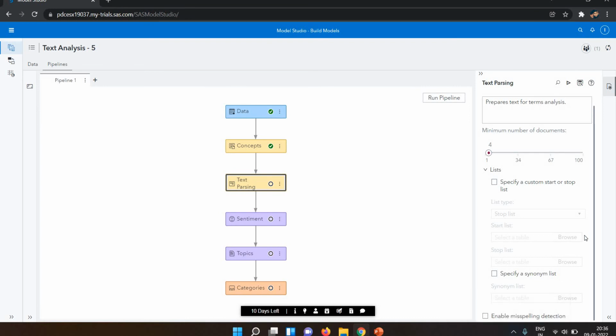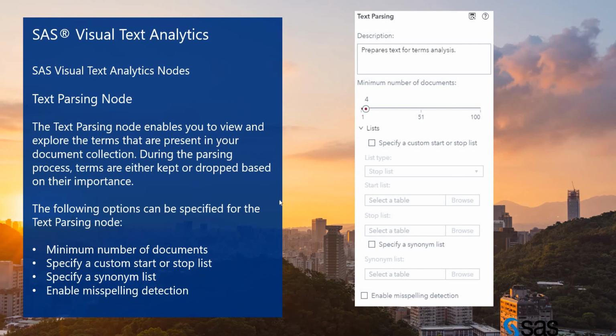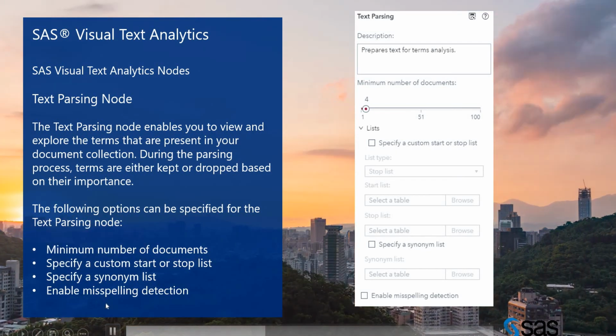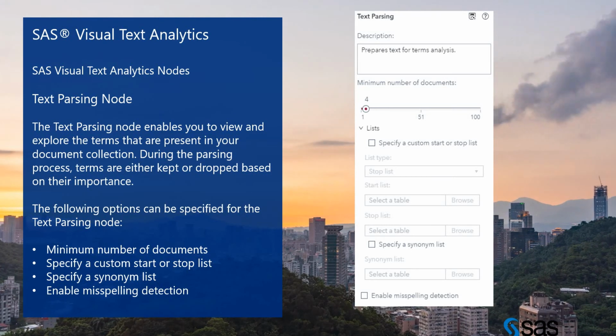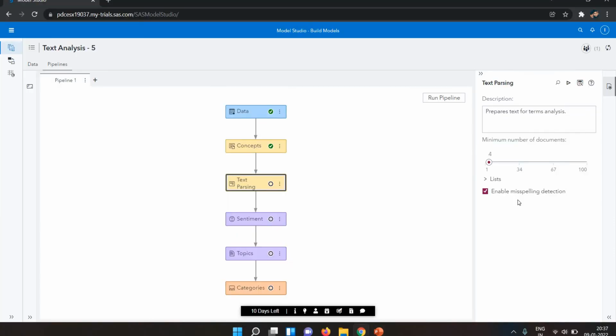Next is enable misspelling correction. Sometimes we will see misspellings. Let's suppose whenever we are writing anything, I write the text and the spelling is wrong, then it will be detected too. We need to run it again because we changed something in the text parsing. So we need to run it again. My pipeline has run successfully.